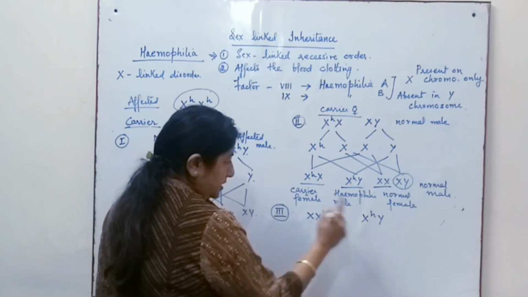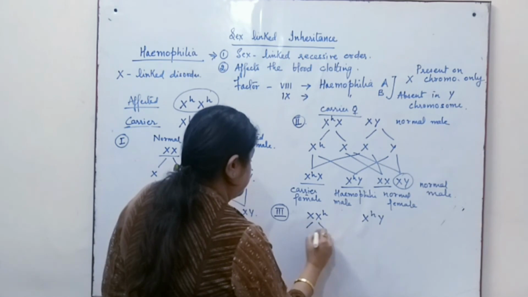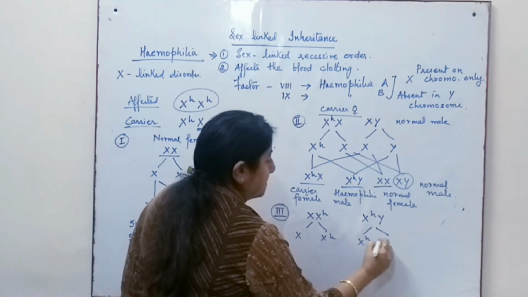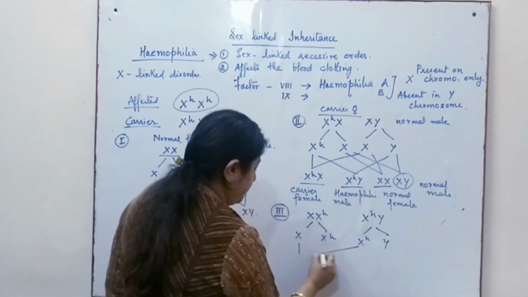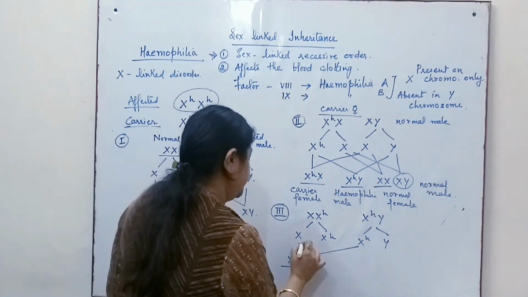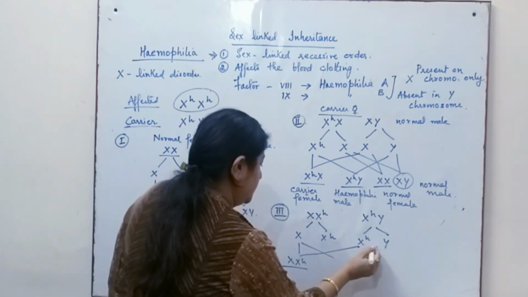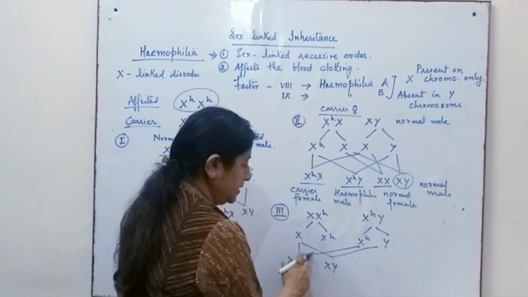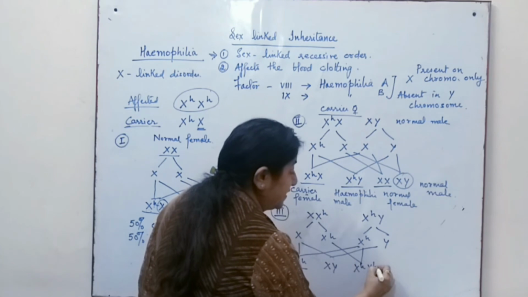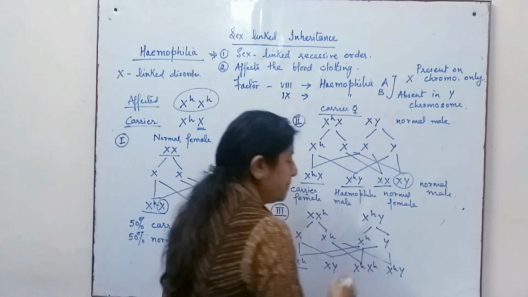If this is the condition, then we get one carrier female, one normal male, one affected female and one affected male.